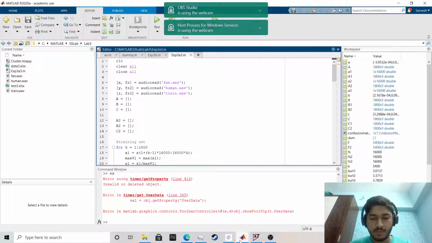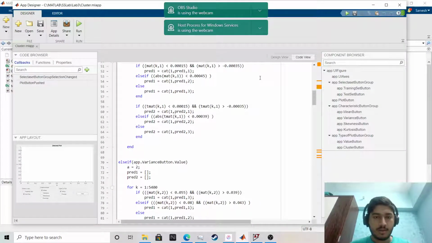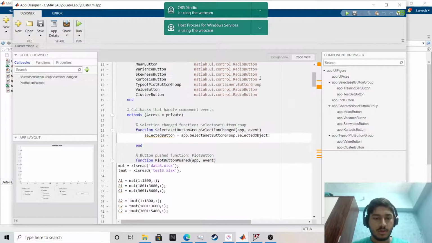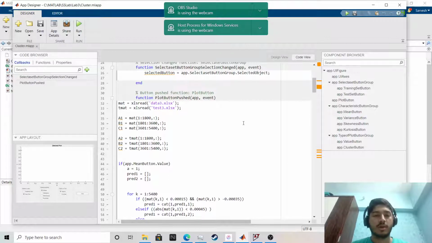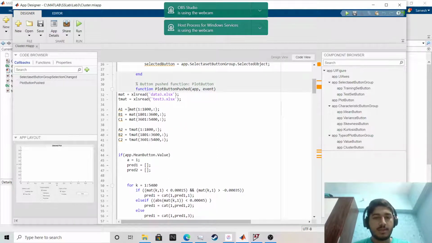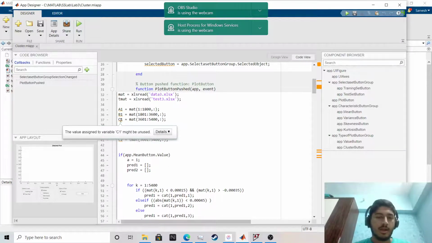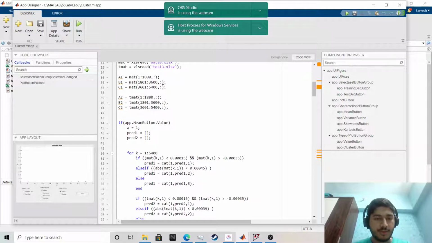So now let's move to the app designer. Let me explain what I have done basically, then I'll show you how it works. This is for reading all the data, which will give back the matrix of features, and this is for again segregating them into fan, human, and train noise. This is for training set and this for test set. MAT will be used later also. It is for training set, and TMAT is for test set.